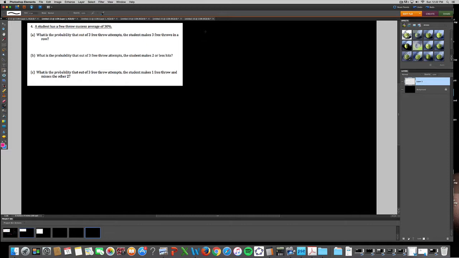Well, the first thing I want to do right off the bat is say over here that the probability of them making a free throw is going to be 0.30, or this 30% that we're already told. So we have to keep in mind that whenever we see a percentage like that, we're already being given a probability. Letter A says, what's the probability that out of 3 free throw attempts, the student makes 3 free throw attempts in a row?